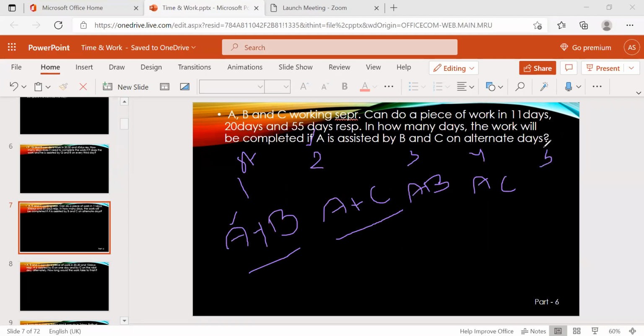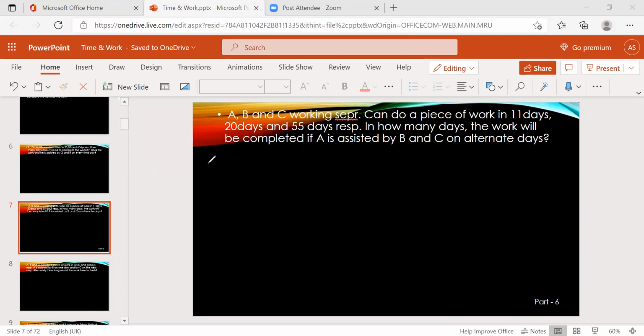On the fifth day it repeats, so the cycle is 2 days. For alternate days, the first step is to find the cycle. First day, A plus B. Second day, A plus C. So 2 days is a cycle. Now, in 2 days, how much work are they completing?